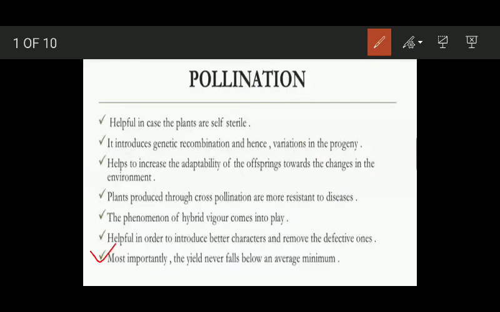And most importantly, you will see that for plants which are cross-pollinated, their yield never falls below an average minimum. Their yield always remains high, always above average.